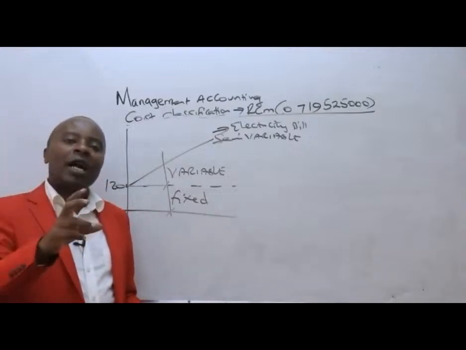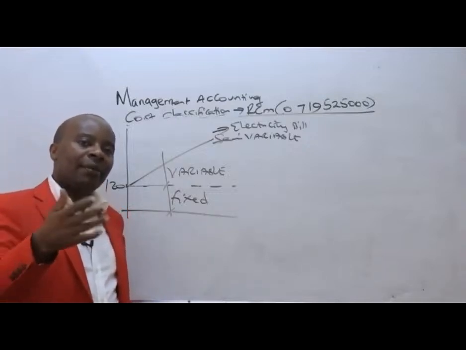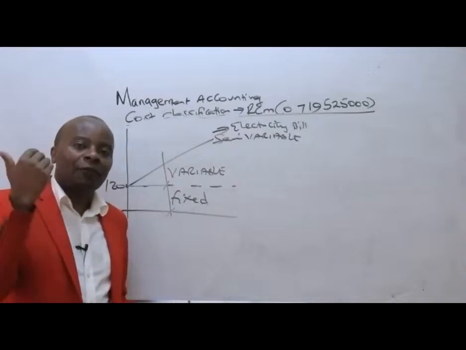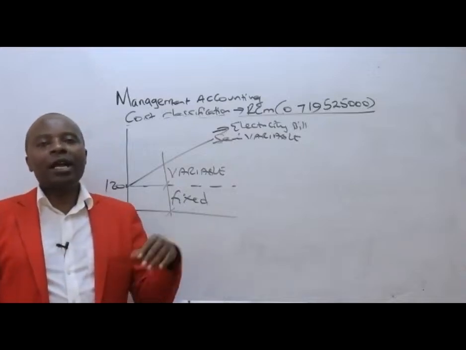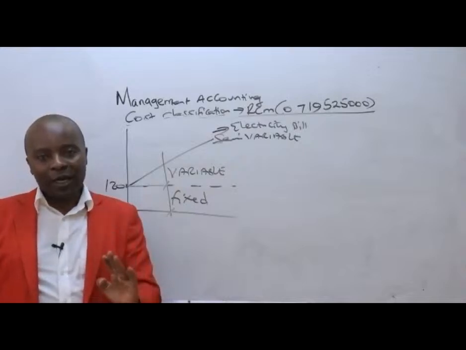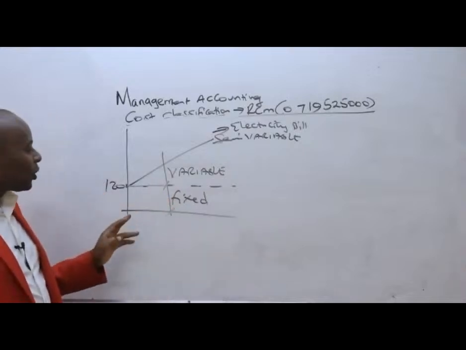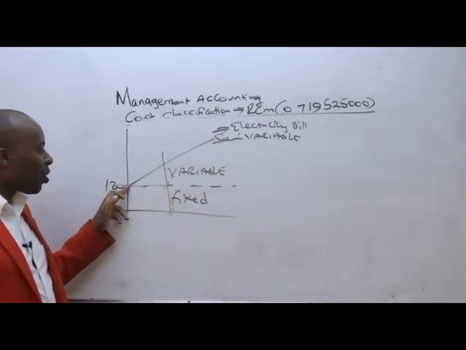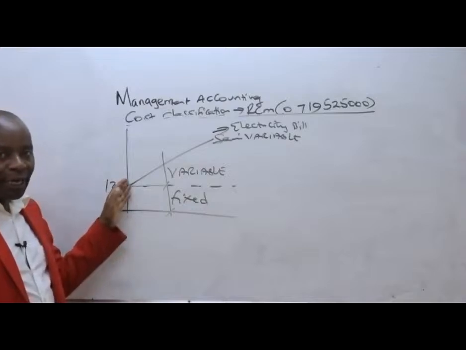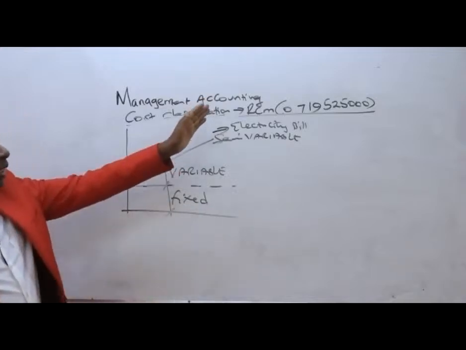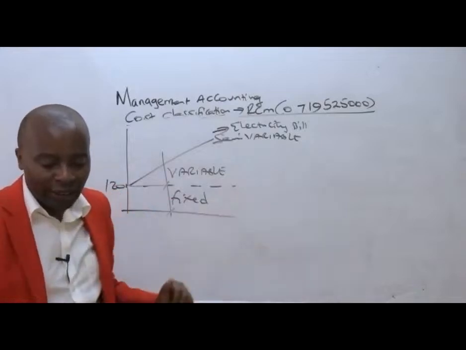Most importantly, it is for us to appreciate the fact that semi means half, partly fixed and partly variable. And of course, the fact that under semi-variable cost, our cost will never begin from zero. Our cost will begin from some higher point up there and then move up like that. That's semi-variable.